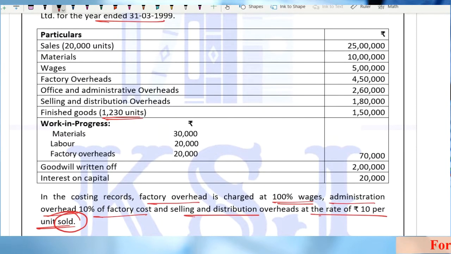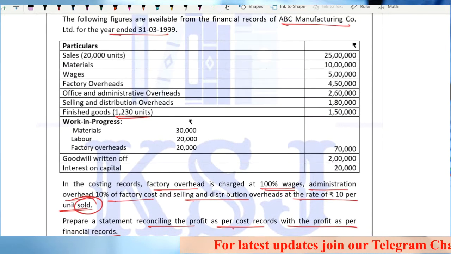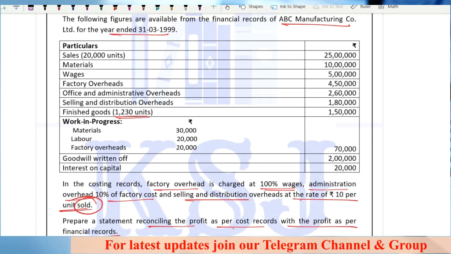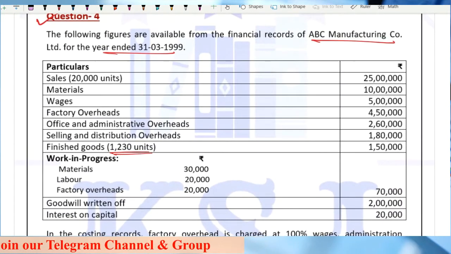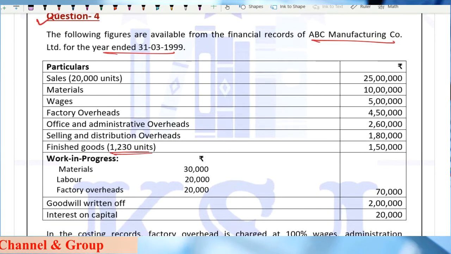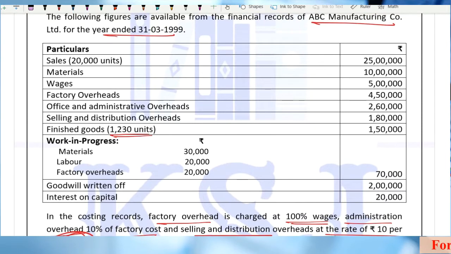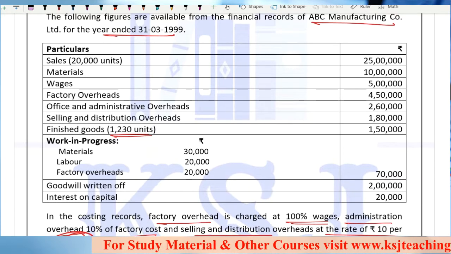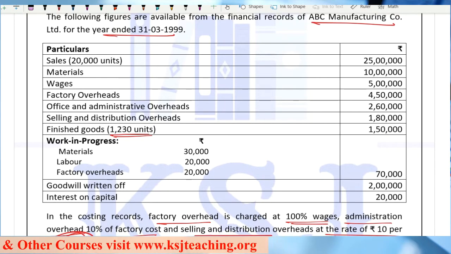Now, just have a plain reading of this question and tell me whether you are given the financial profits or the costing profits anywhere directly in the question. Anywhere? No, sir. So that means we will have to calculate both the profits. First, we will calculate the financial profits, then the costing profits, and after that we can reconcile them.